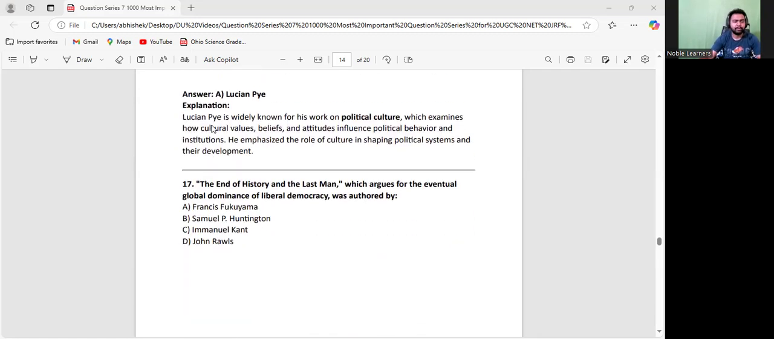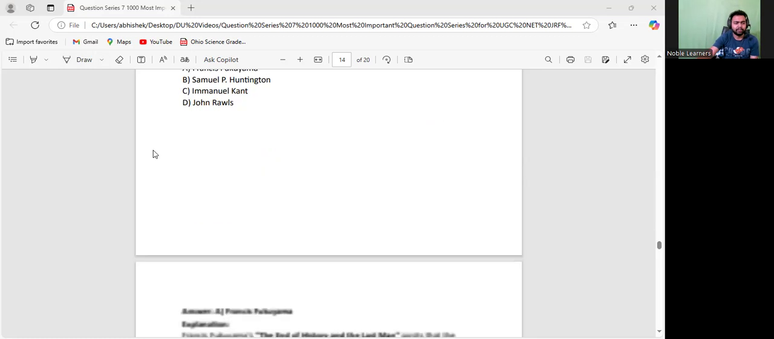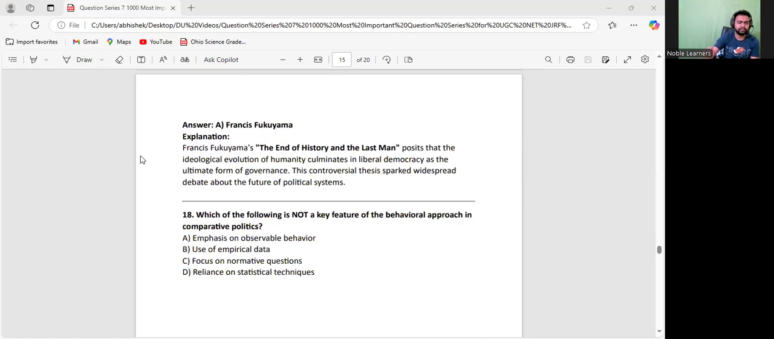Okay. Now, The End of History and the Last Man. So, The End of History and the Last Man, this book, and also the End of History thesis. Actually, the End of History thesis is associated with a lot of thinkers. In fact, it's Hegel, it's Karl Marx, along with Francis Fukuyama. So they all talked about the end of history concept. Over here, they're asking about the book The End of History and the Last Man. So this book was written by Francis Fukuyama. This is what you need to understand. Okay, let us go to the next one.